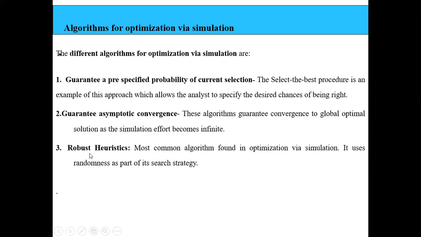The third type of optimization algorithms are robust heuristics. Heuristic means you are trying to find something on your own. The robust heuristic approach is the most common approach basically used for optimization via simulation. It basically uses randomness as a part of its search strategy.